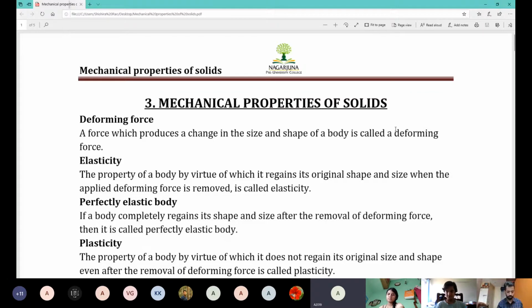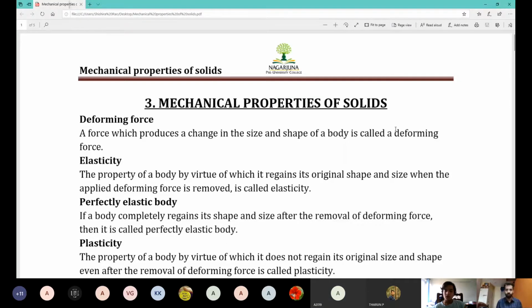If you change the shape of the object by applying a force, to an extent it can come back to its original shape. Correct. The property of a body to regain the original shape after the removal of deforming force. Right? Now, what is deforming force in the first place?